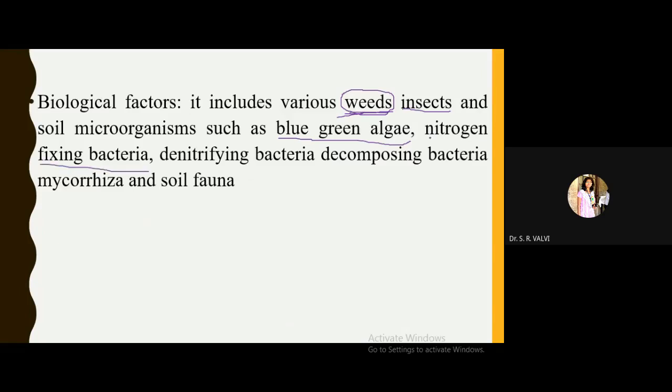We know that rhizobium is a very important bacterium which has a symbiotic association with the plant, and it is going to fix atmospheric nitrogen, and in turn the plant gives some organic compounds for its growth as well as shelter for the bacteria. So it is a symbiotic association between the rhizobia and the plants. Likewise, bacteria provide nitrogen to the plants, and plants in turn give shelter as well as the organic compounds for its